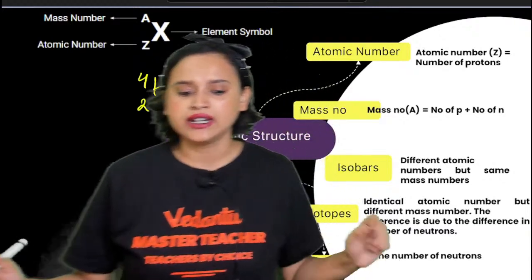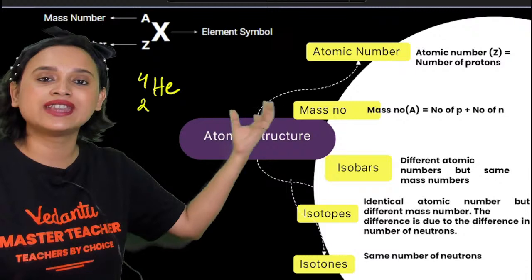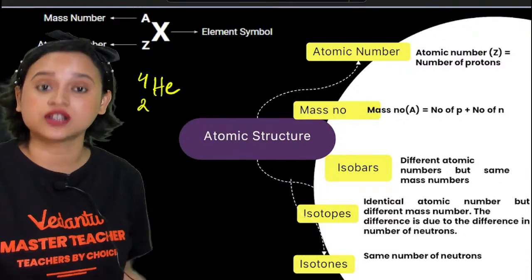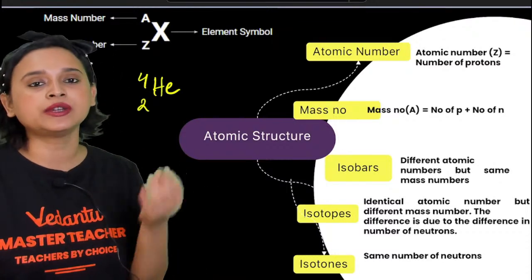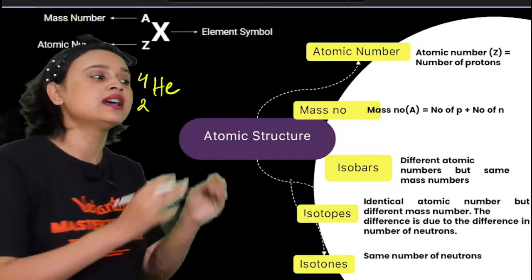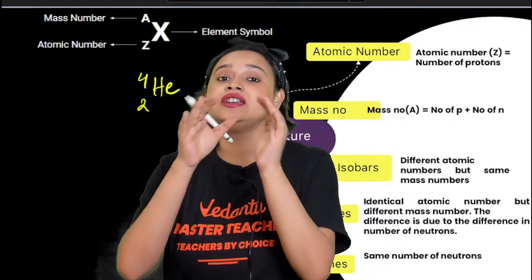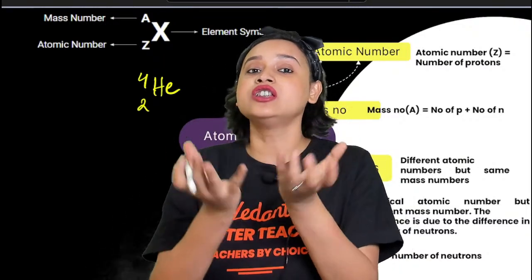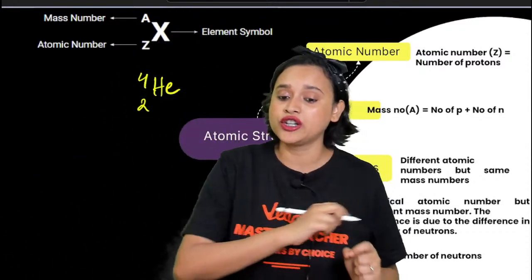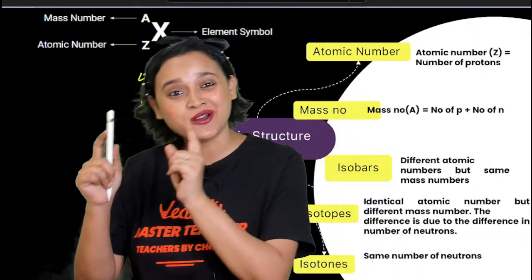Alright. Now guys, you need to understand certain bits and pieces, not just this representation, but also what atomic number is. Atomic number is equal to the number of protons, because the number of protons will not change in an atom. In a neutral atom, that means the atom does not have any charge, the atomic number is also equal to the number of electrons.